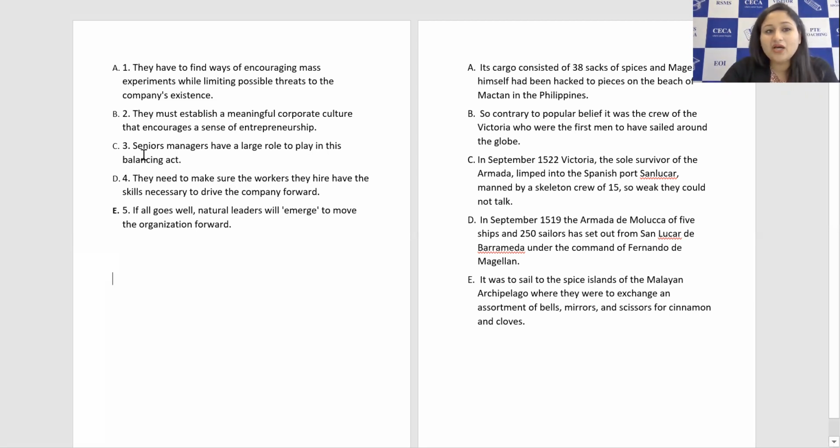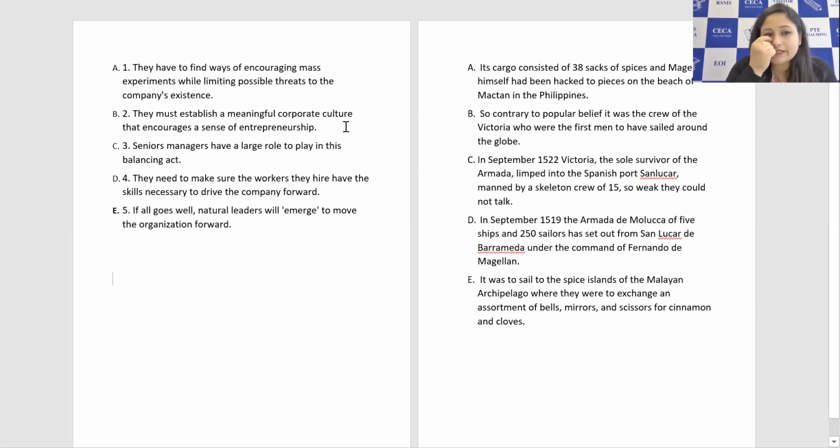Let's see them. So C is first: senior managers have a large role to play in this balancing act. After C, it's D: they need to make sure the workers they hire have the skills necessary to drive the company forward. So C and D, that they need to make sure the workers they hire, right? Then after D, it's going to be B: they must establish a meaningful corporate culture that encourages a sense of entrepreneurship.